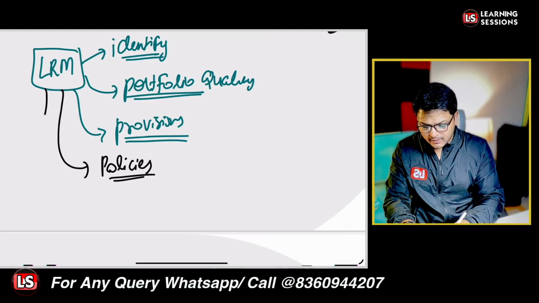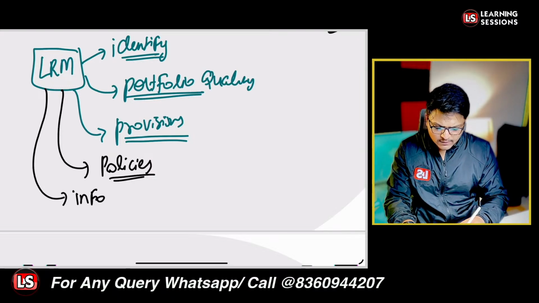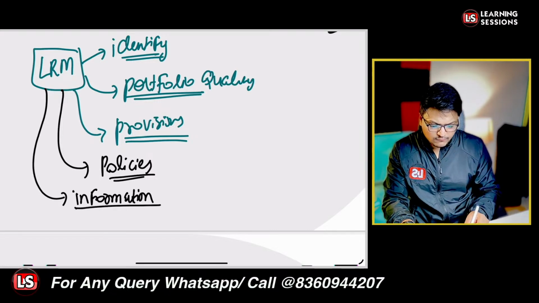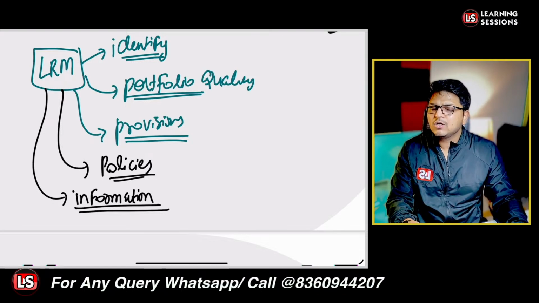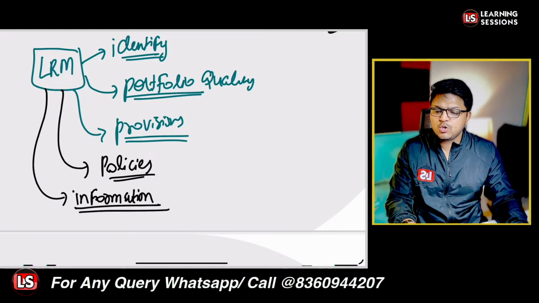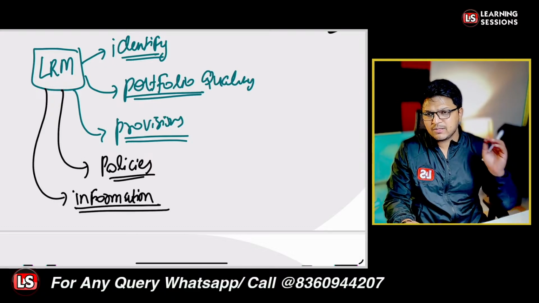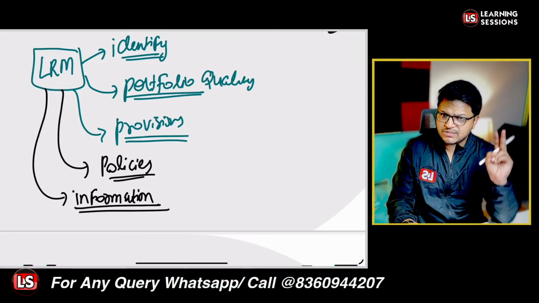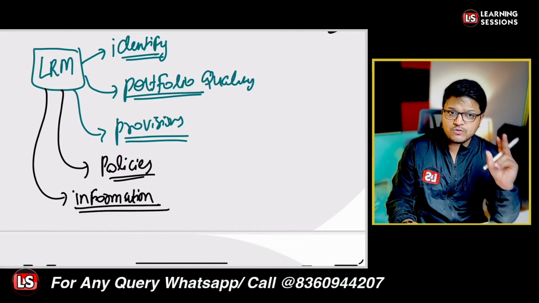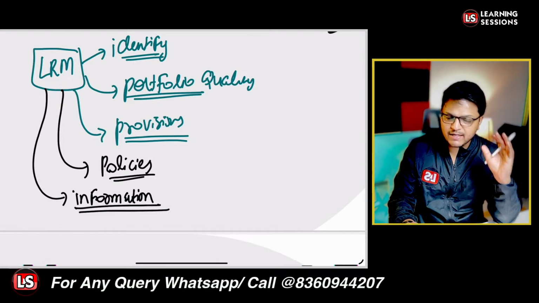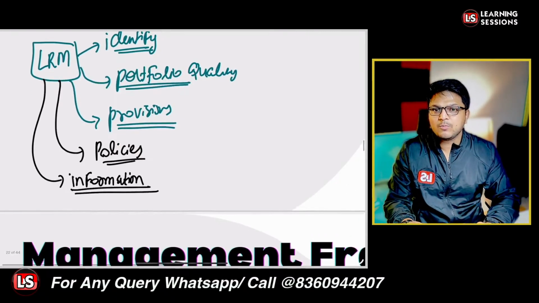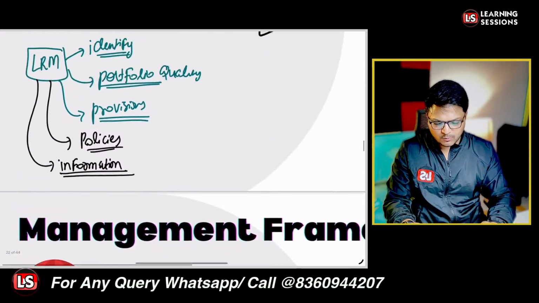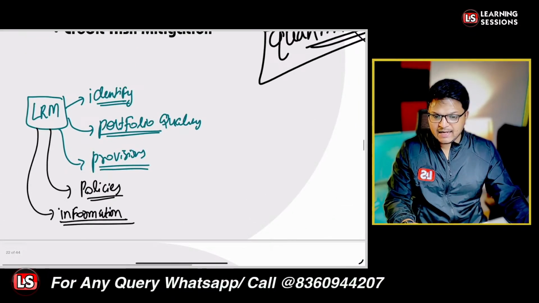And further, it also provides information to the top management. It gives insights to the top management related to credit administration. So all these things are done in the LRM, that is, the loan review mechanism. It helps in risk evaluation, the sanctioning process, and post-sanction follow-up. It helps us a lot in all these manners. That is the main benefit of the LRM. I hope all these points related to the LRM are clear to you.